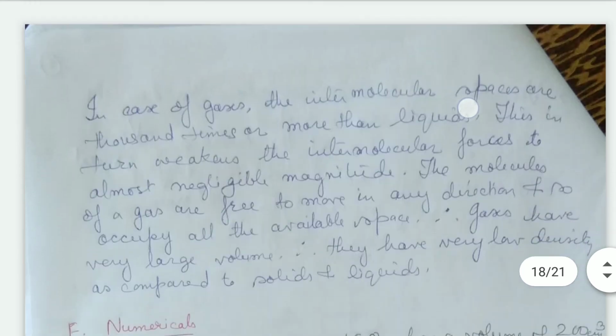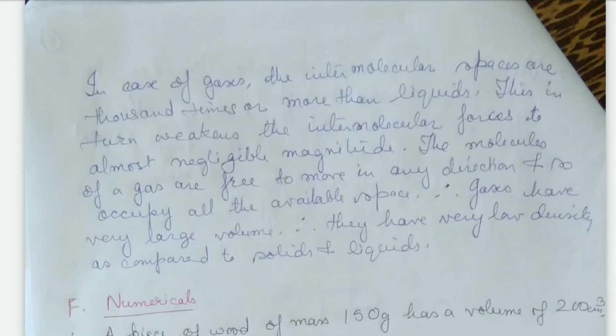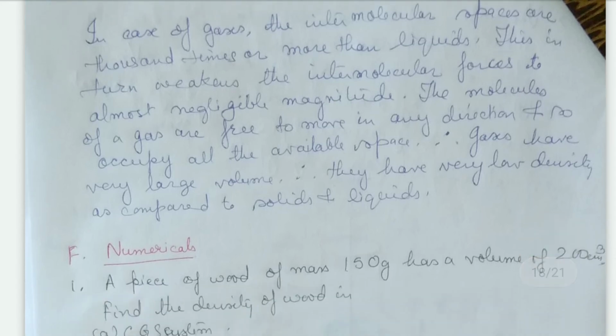In case of gases, their intermolecular spaces are 1,000 times or more than the liquids, and their intermolecular forces are very weak. As their intermolecular spaces are very large, the intermolecular forces are very negligible in magnitude.